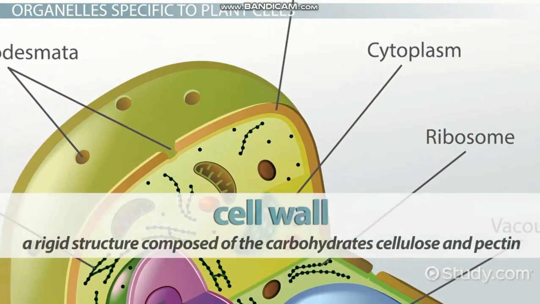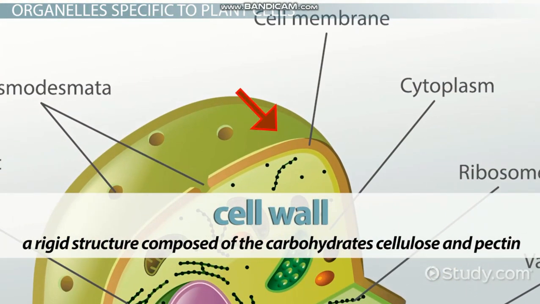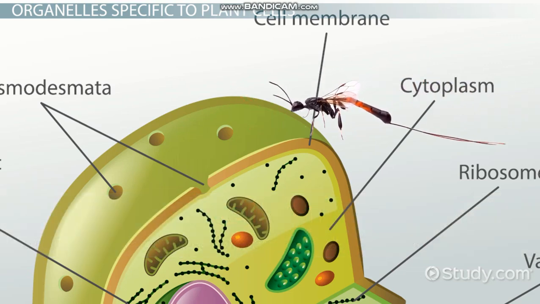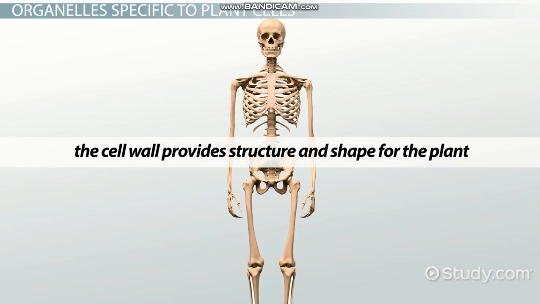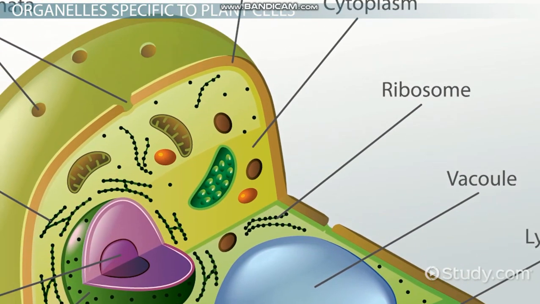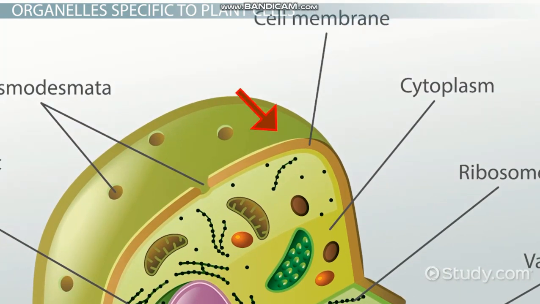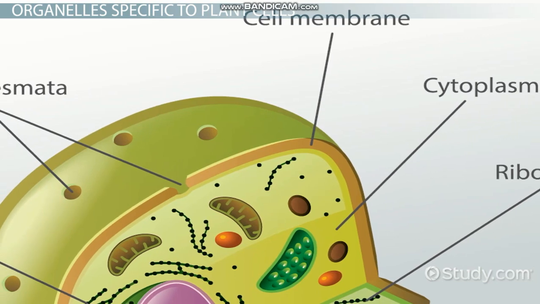The cell wall, located on the outside of the cell membrane, is a rigid structure composed of the carbohydrates cellulose and pectin. It provides protection and flexible support for the plant cell. Similar to our skeleton, the cell wall provides structure and shape for the plant. Dissimilar to our skeleton, the cell wall is on the outside of the cell as opposed to on the inside. Also, it is more elastic than our skeleton.